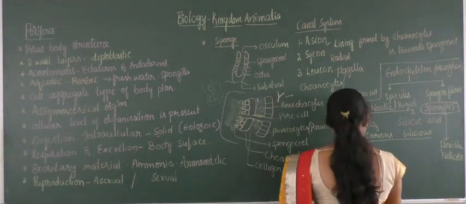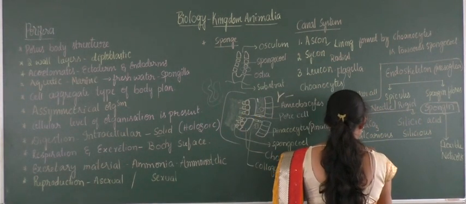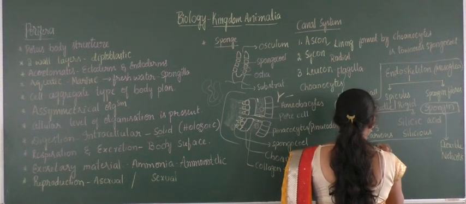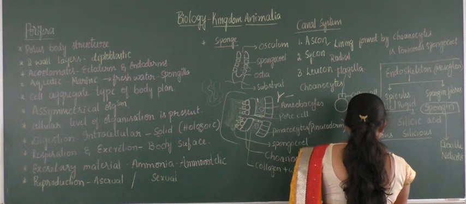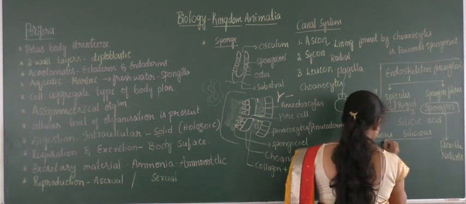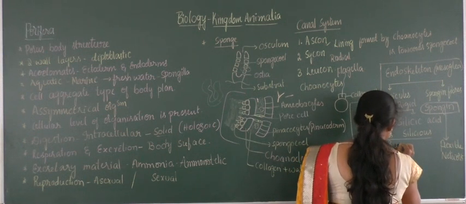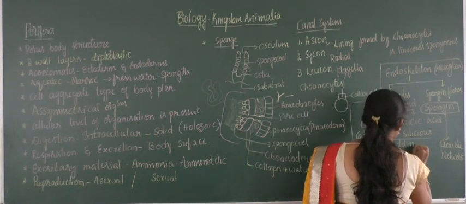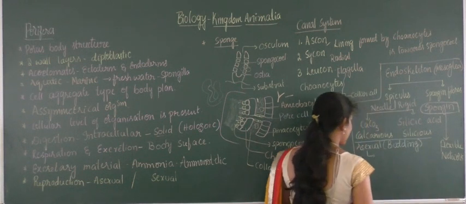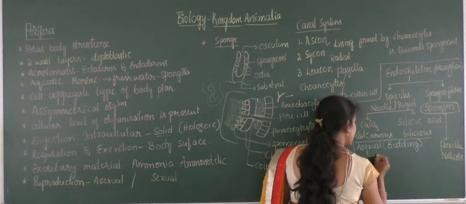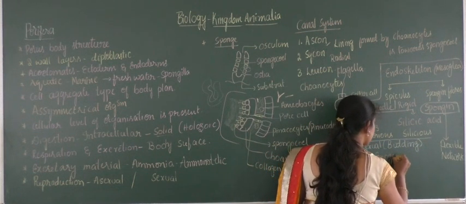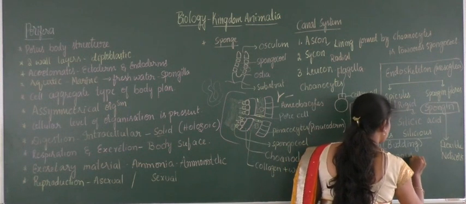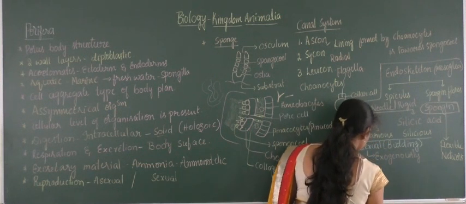In the asexual mode of reproduction, it takes place in two different ways. One is by budding, and the budding process will take place either exogenously, outside, or endogenously.